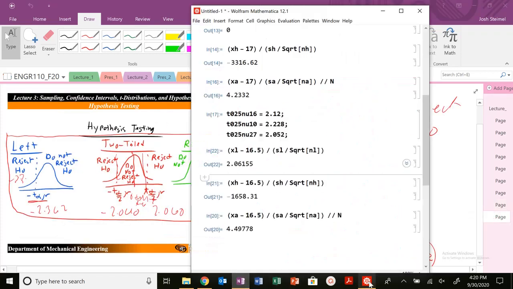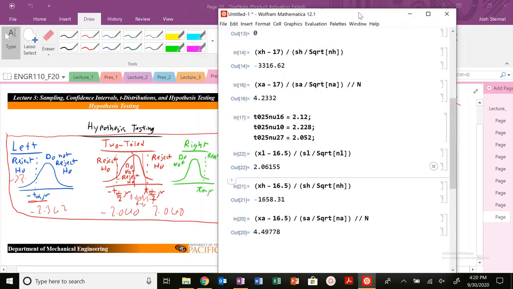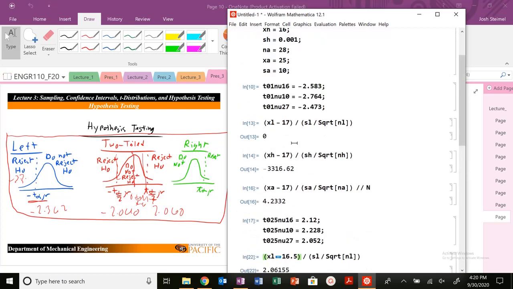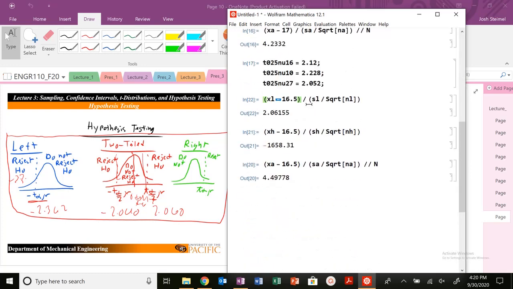Let's look at this picture right here. In a two-tailed test, where do we fall? For this one it's 2.12, so we are in the do not reject region. We fall in between. Here, we are definitely in the reject region, and finally, this one also falls outside the bounds. So only this one could come from our first sample. At a 95% confidence interval, we are not rejecting H naught, so it can come from that. The rest of them we are rejecting.